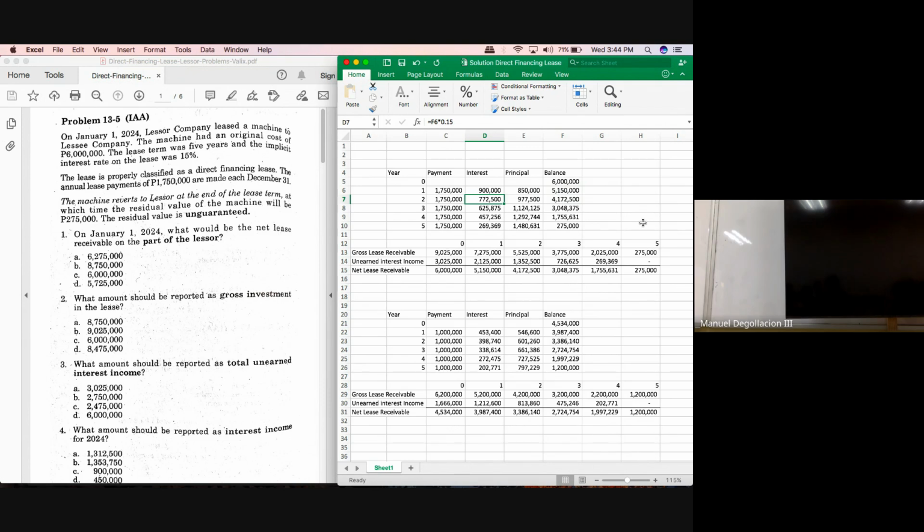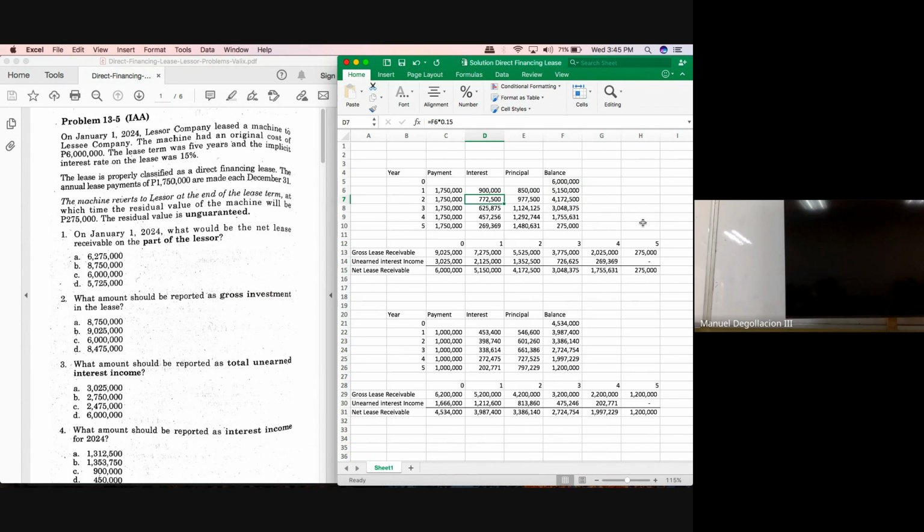When are we going to earn this remaining amount? We will earn this in year 3, 4, and 5. Okay? But at this point, the balance of your unearned interest income is 1,352,500. And how much is 5,525 minus 1,352,500? Hopefully, it would coincide. 4,172,500.